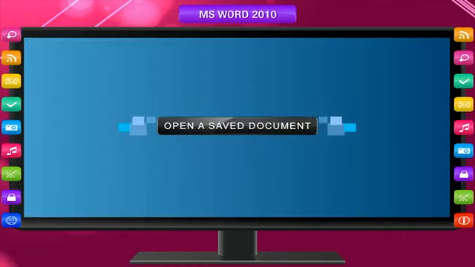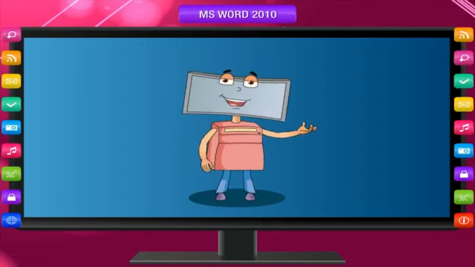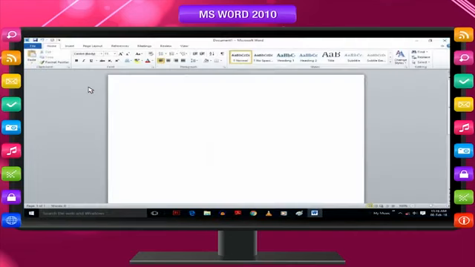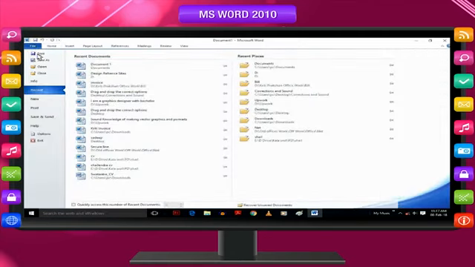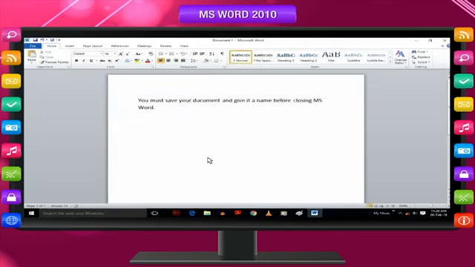Open a saved document. You can open any saved document to view it or make corrections in it. You may like to print any document to produce a hard copy. The steps to open a document are given below. Click the File tab and then click Open, or press Ctrl+O. The Open dialog box will appear. Select your document by clicking on its name and click on the Open button, or double-click on the document name.